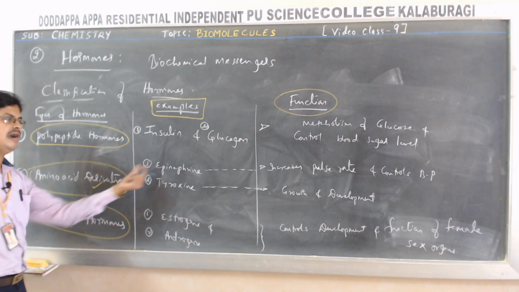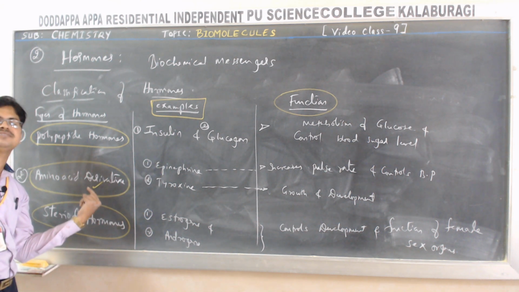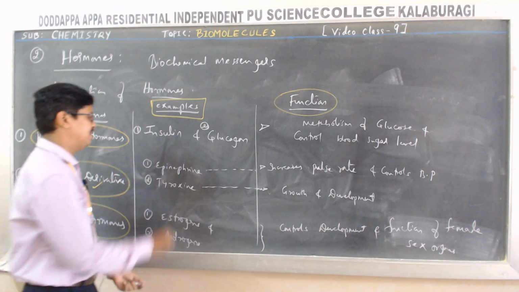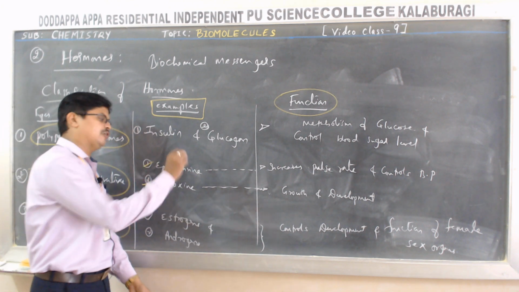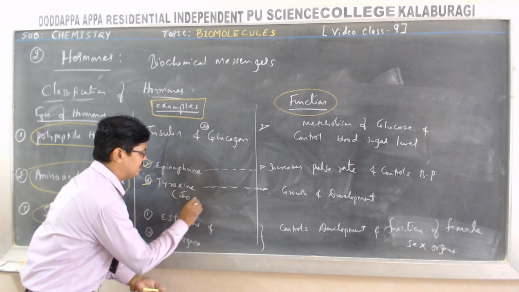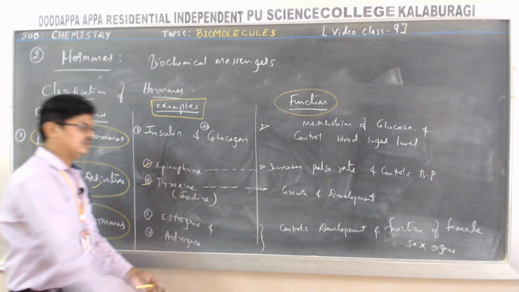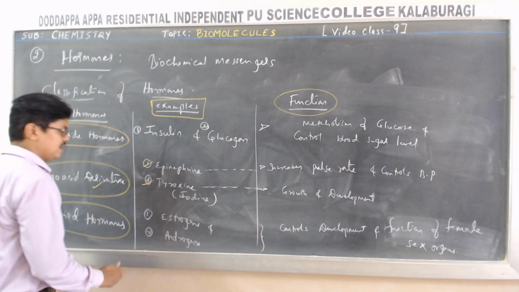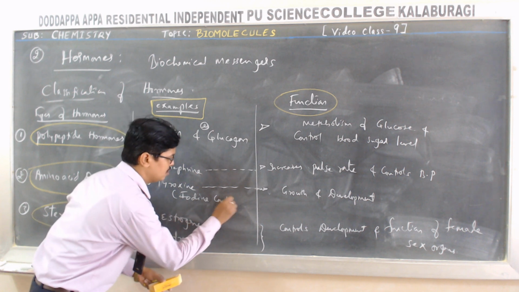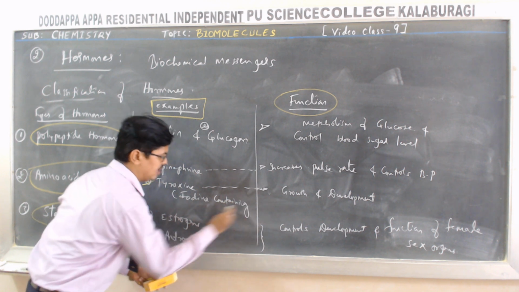So these hormones are derived from amino acids, hence they are called amino acid derivative hormones. Examples: epinephrine and thyroxine. And especially thyroxine, it contains what? Iodine in it. It is an iodine containing hormone.